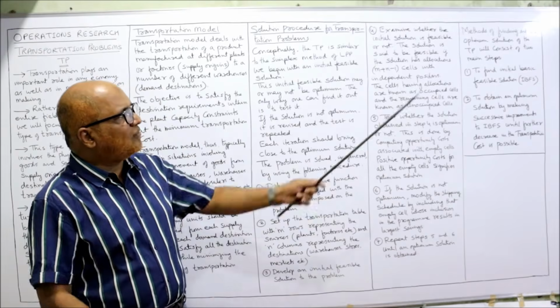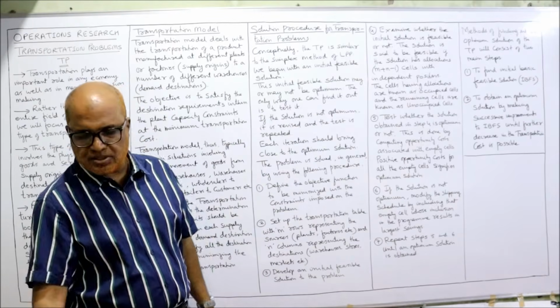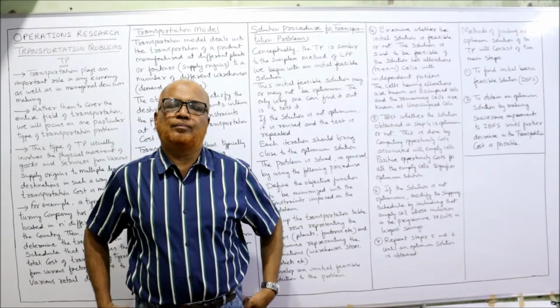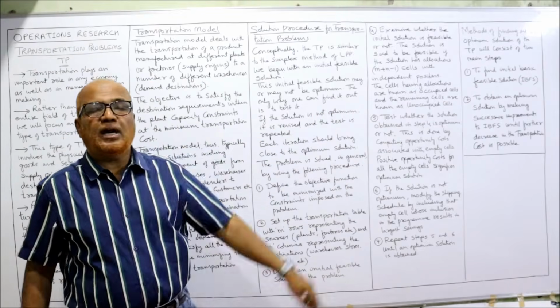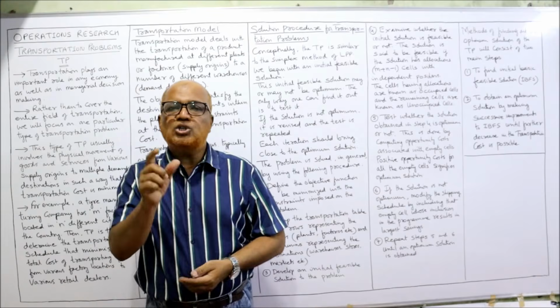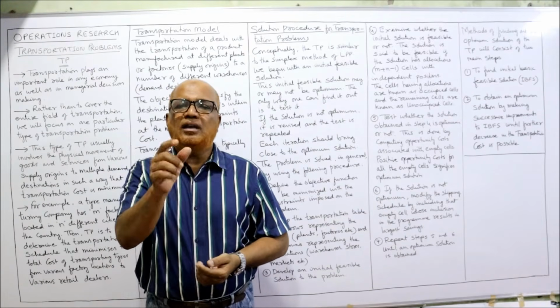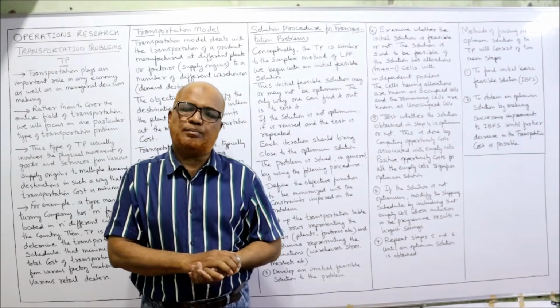Now, the methods of finding an optimum solution of TP consist of two main steps. Whenever we are solving a transportation problem, two steps are involved. The first step is to find the initial basic feasible solution, in short IBFS. This is the first step.